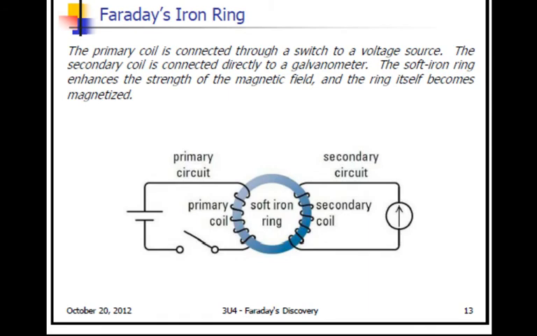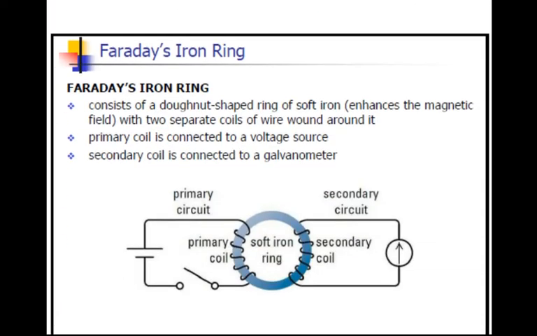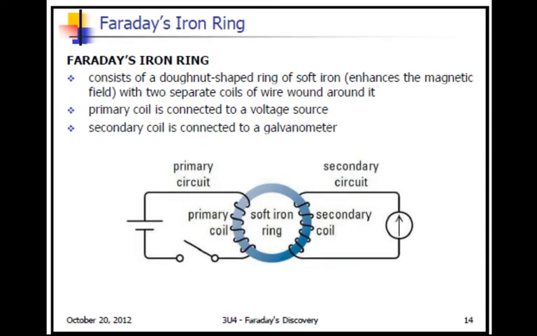When the switch was turned on, there would be current flowing through here. This would magnetize this core, which would give a magnetic field, and as that was being magnetized, it would cause current to flow in that secondary loop. So you can copy this down for Faraday's iron ring. The primary coil is connected to a voltage source. The secondary coil is connected to a galvanometer. A galvanometer is an old type of ammeter, so it's just used to measure amperage.